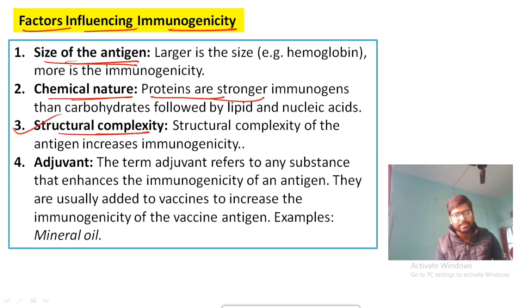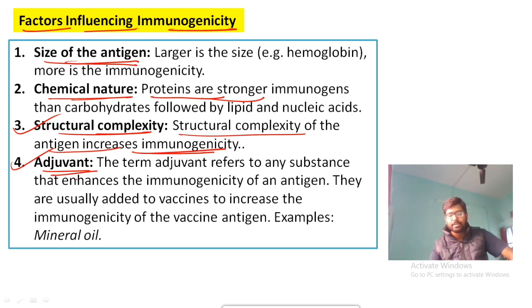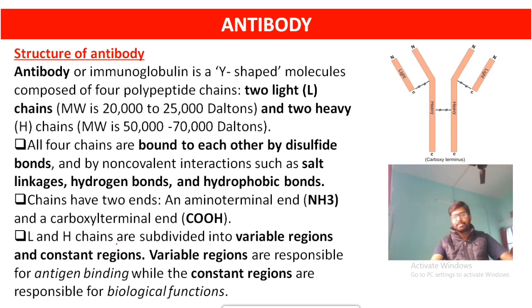Then structural complexity. See, structural complexity and immunogenic response are proportionally related. That means as the structural complexity of the antigen increases, the immunogenicity increases. Okay, and adjuvant: if an adjuvant is added to an antigen, then more immunogenic responses will be created. So that's why, in vaccine preparation, adjuvants are used to bind with antigens to produce more immunogenic responses.